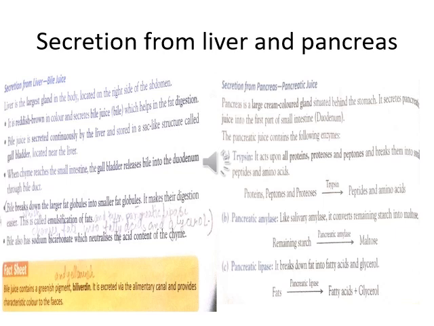Now here the secretion of the liver is basically the bile juice.